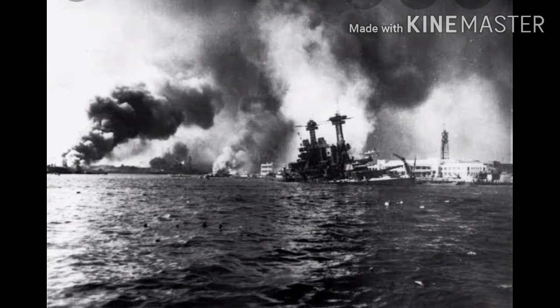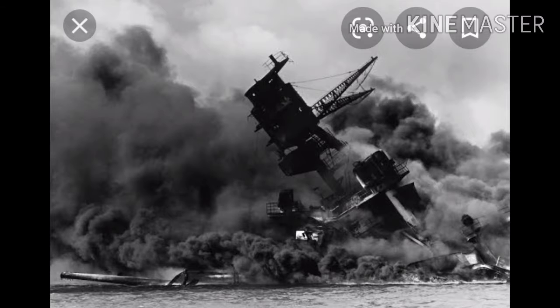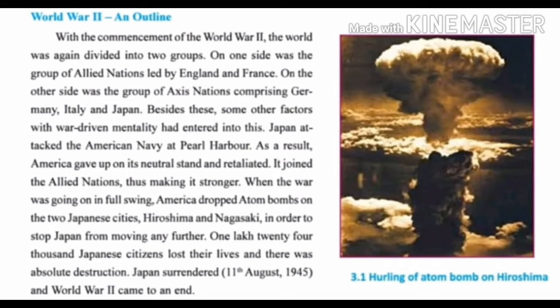As a result, America gave up on its neutral stand and retaliated. It means it attacked back. As Japan attacked, America also attacked. It joined the Allied nations, thus making them stronger. Before this attack, America was neutral. Here it is written that it gave up its neutral stand.